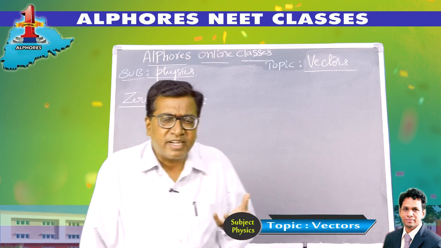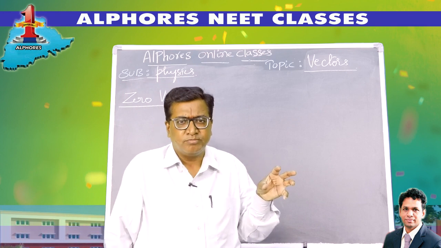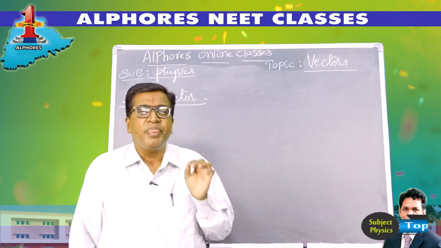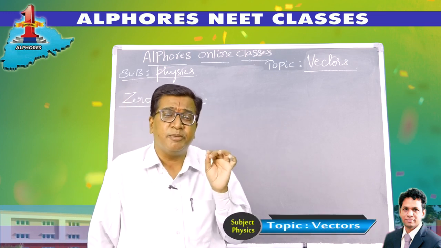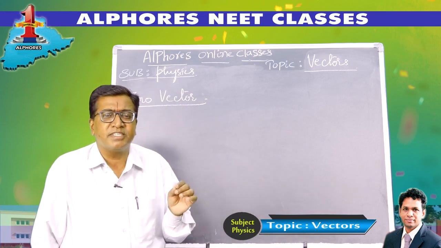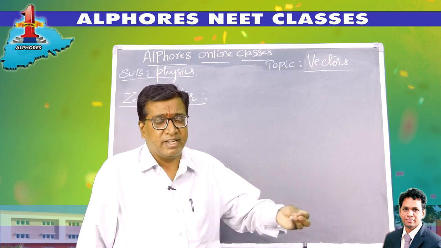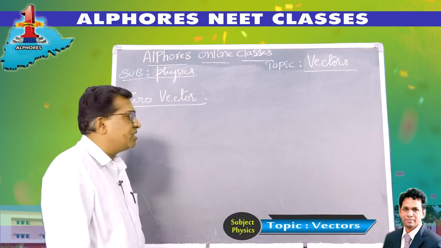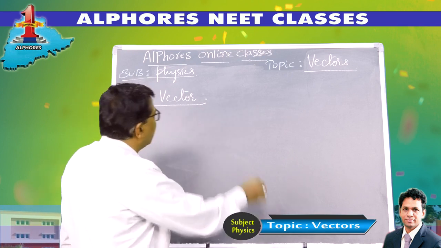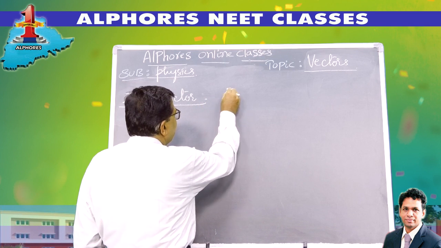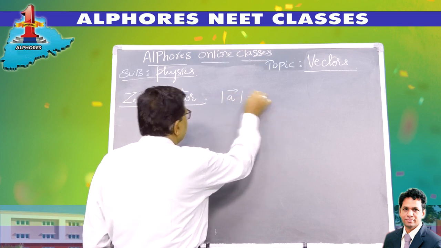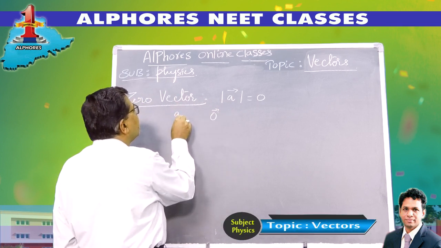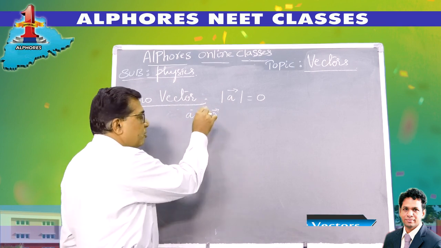Now, actually, a vector is defined as one which has magnitude and direction. But when there is no magnitude, how can you call it a vector? Even though its magnitude is 0, it has a lot of physical importance. It has a lot of significance in physics while defining vectors and representing the physical properties of vectors. So if A bar is a vector whose magnitude is 0, then it is termed a zero vector. It is represented as 0 bar. So if A bar is a zero vector, then A bar equals 0 bar, like this.